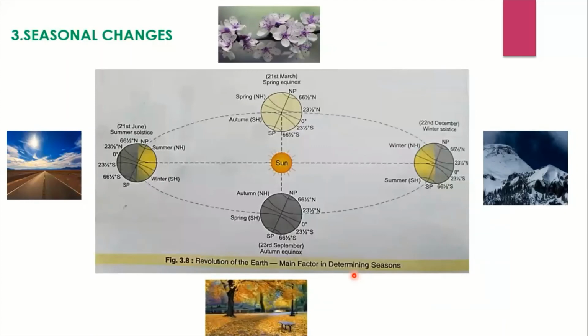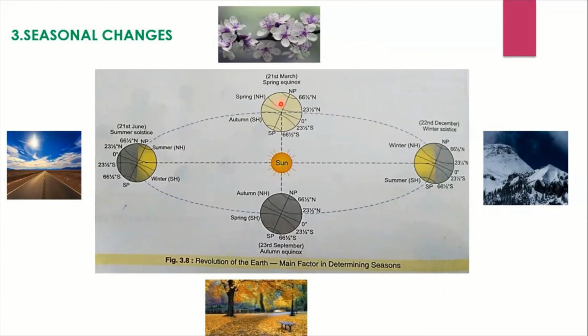Next is the seasonal changes. Because of this revolution, we are getting different seasons. I have already told you, on 21st March and 23rd September or 22nd September, the sun rays fall vertically on the equator. So the northern hemisphere is experiencing spring at that time and the southern hemisphere is experiencing autumn. Just the opposite is happening here. I will give you a tip in the last part of this video on how to remember, because these dates and months are confusing. I'll tell you how to remember very easily in the last part.